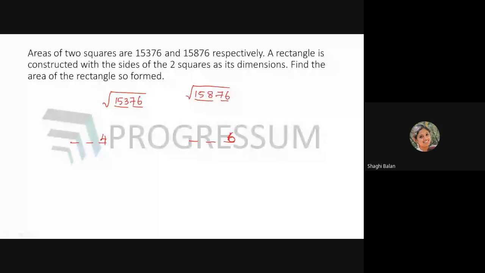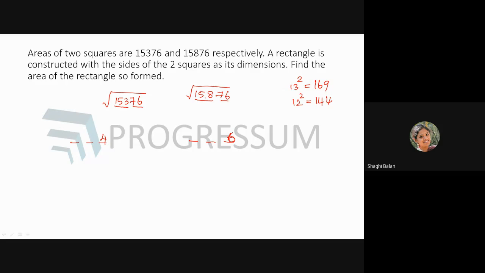If you take 13 or 14, 13 square, what is 13 square? It is 169. But here we have 158, which is less than 169. So if we take 12 square, what is 12 square? 144.